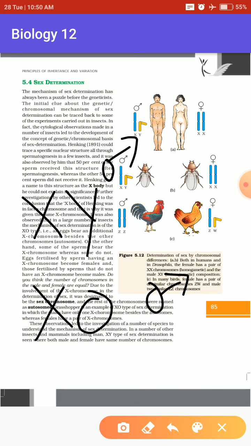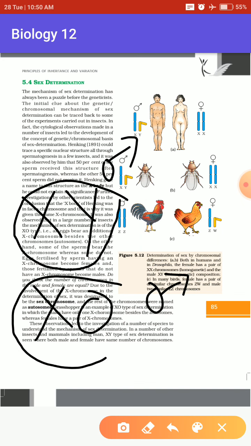So one thing was for sure, that whatever gender of an organism was to be determined, it was on the basis of the sex chromosome or the gamete that was produced by the male. It was the male that was responsible for the gender of the next generation species. This type of chromosomes was actually found in some of the insects.